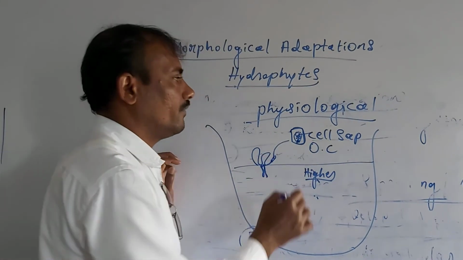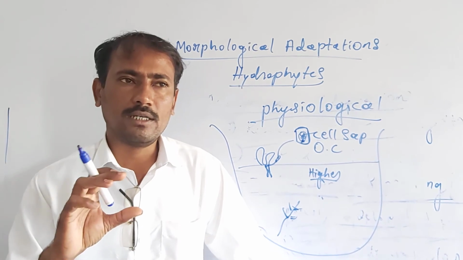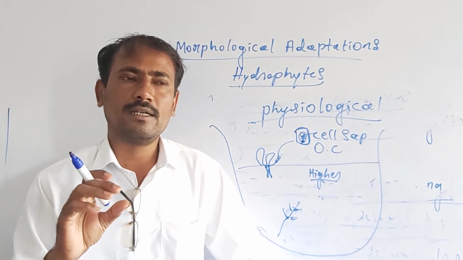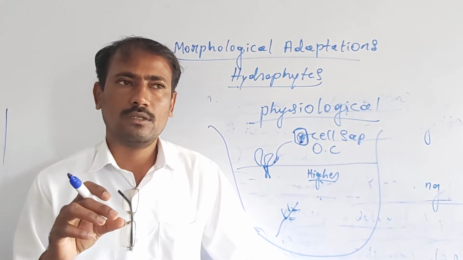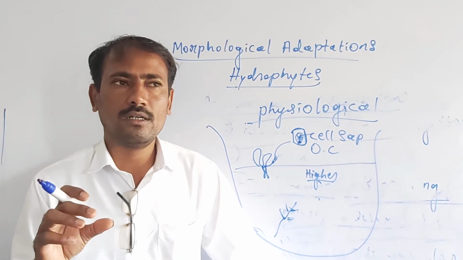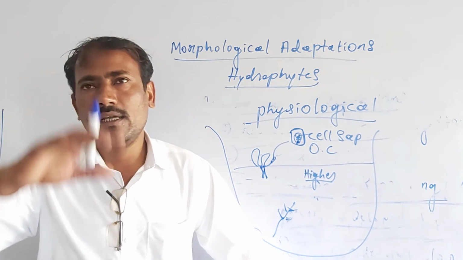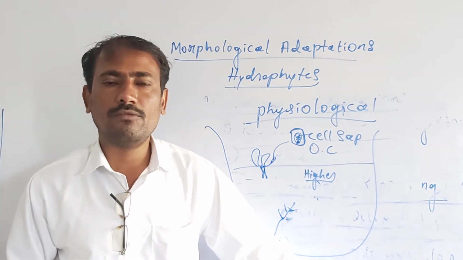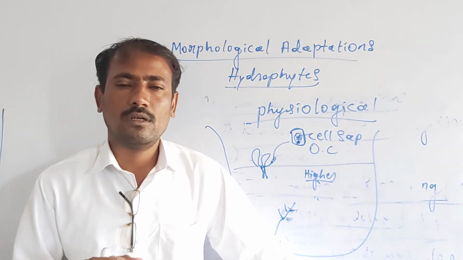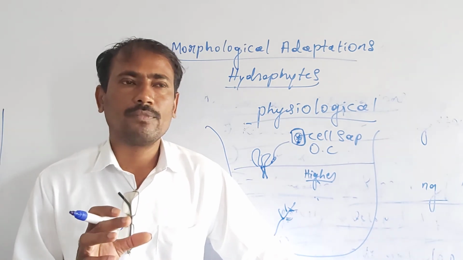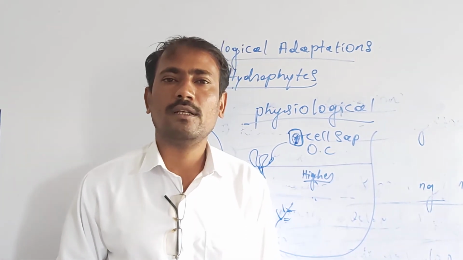Another important physiological adaptation is that, as the osmotic concentration of the cell sap is slightly higher than that of the water, water moves in, and the nutrients move in. So whatever nutrients they require for their growth and development, as the entire body surface is involved in the absorption of water, automatically the nutrients or other minerals move in because of the osmotic concentration of their cell sap.